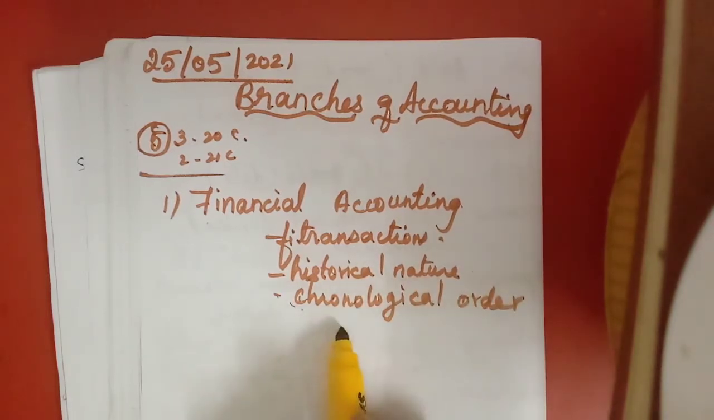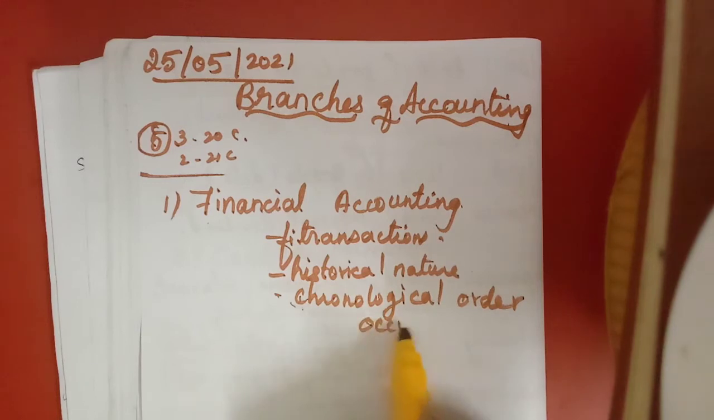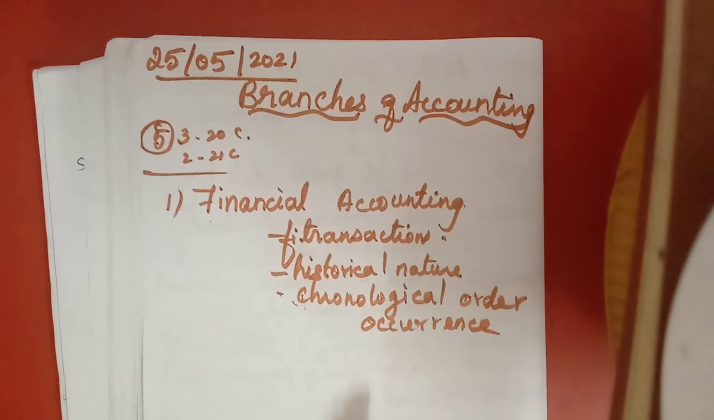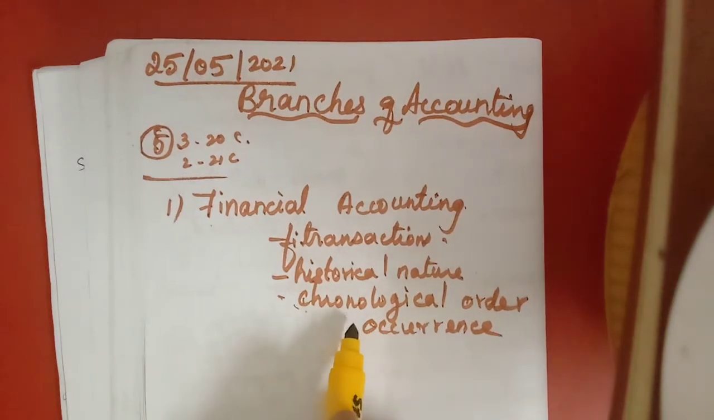Today what has happened, that occurrence, that is the chronological order. If it has happened today, we will write. The first transaction that has happened, we will enter immediately. Soon after happening, we will enter. That is order of occurrence or chronological order, it will be entered.